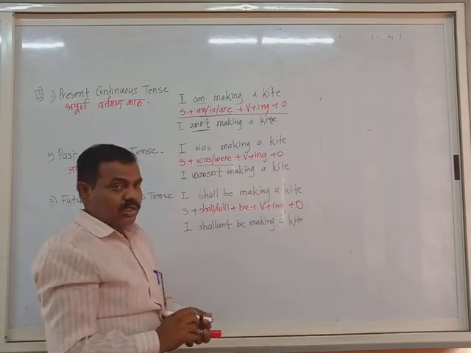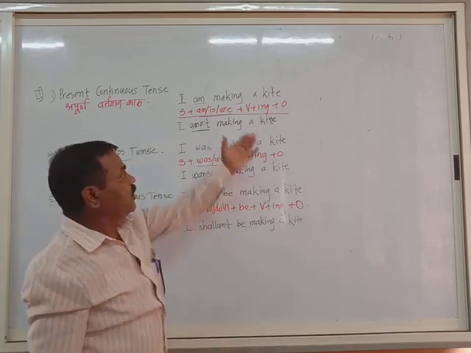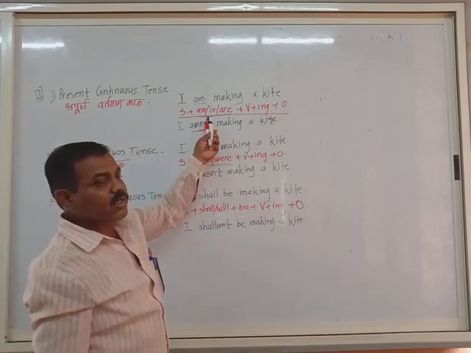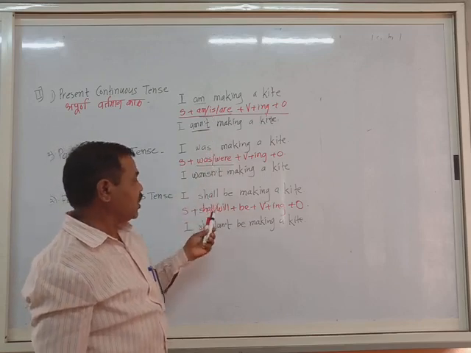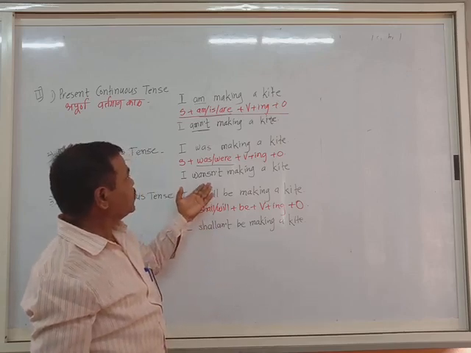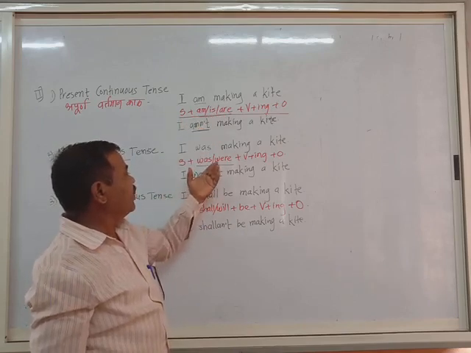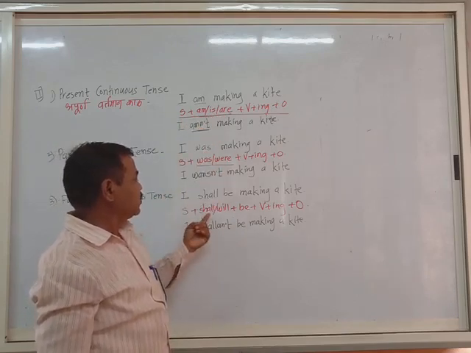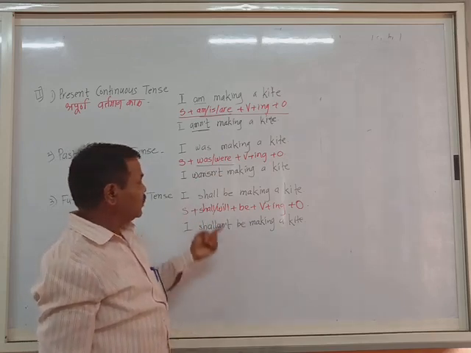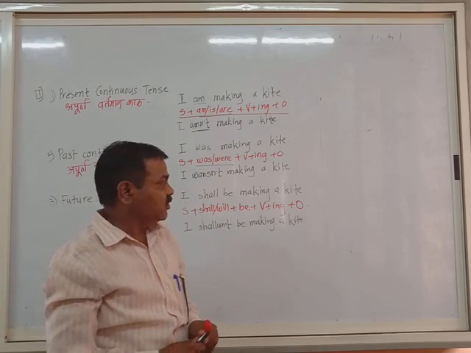What changes have you noticed in the continuous tense? You have noticed the changes only in the auxiliaries. The main verb plus ing is constant. Only the auxiliaries are changed. To be present, present continuous. To be past tense, past continuous. And shall be or will be, future continuous. And in the negative sentences, just one addition is there. Am, amn't, is, isn't, are, aren't. Was, wasn't, were, weren't. Shall, will, that we can say shalln't or won't. Be is the same. Just add not or negation to the auxiliaries, and automatically you will form the negative sentences.